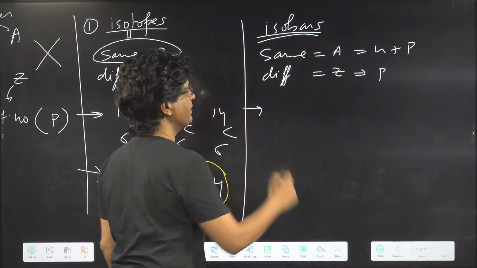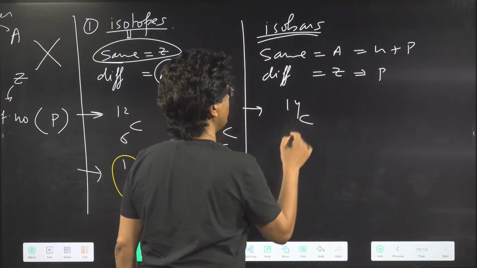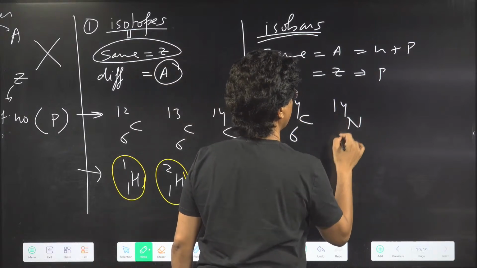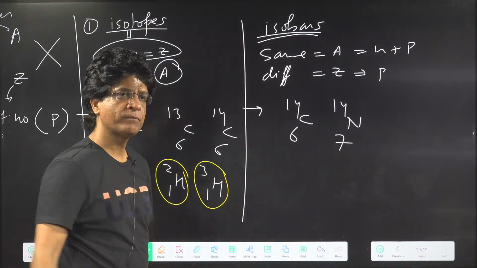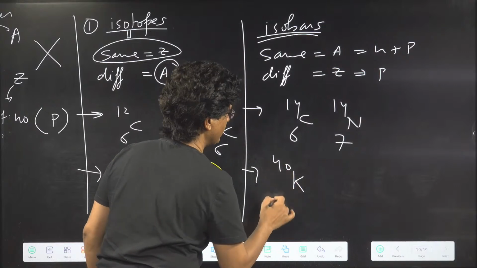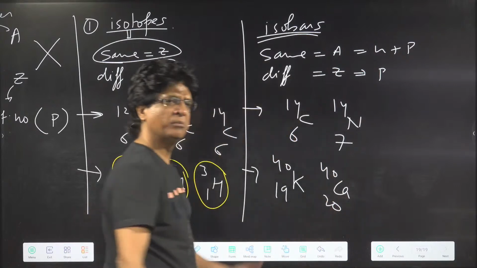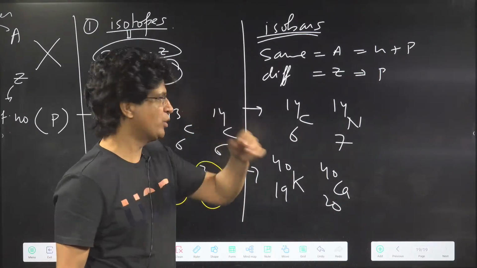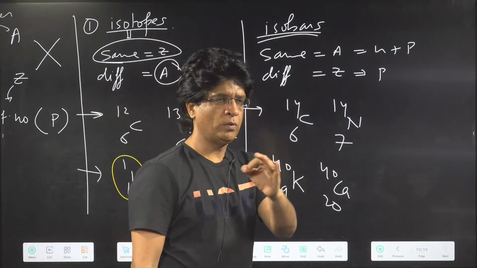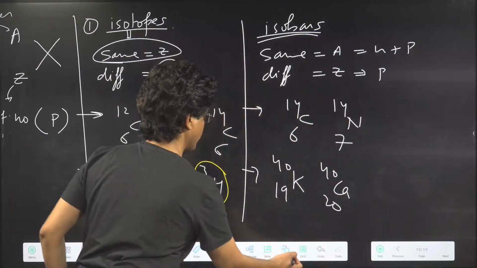Can you give me some examples of that? Can I have carbon 14, 6 and nitrogen 14, 7? Will it be okay? We can also give an example like potassium 40, 19 and calcium 40, 20. Any example you can take, but where A is the same and Z is different. They will give you the options, just pick the right options.